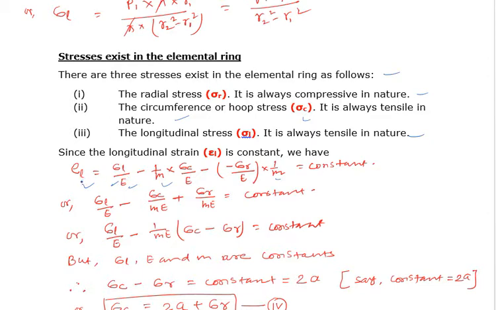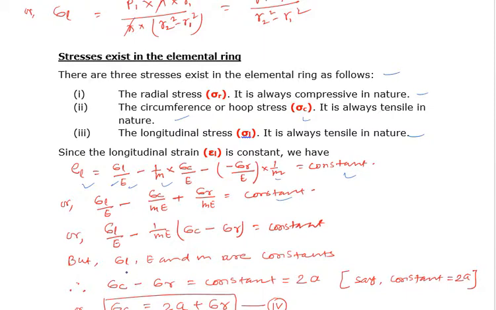So we can calculate the longitudinal strain in this way: sigma L by E minus 1 by m into sigma C by E minus sigma R by E into 1 by m, Poisson's ratio. Here it is minus sigma R, because it is compressive, it will be negative, equal to constant. So sigma L by E minus sigma C by mE plus sigma R by mE is equal to constant.